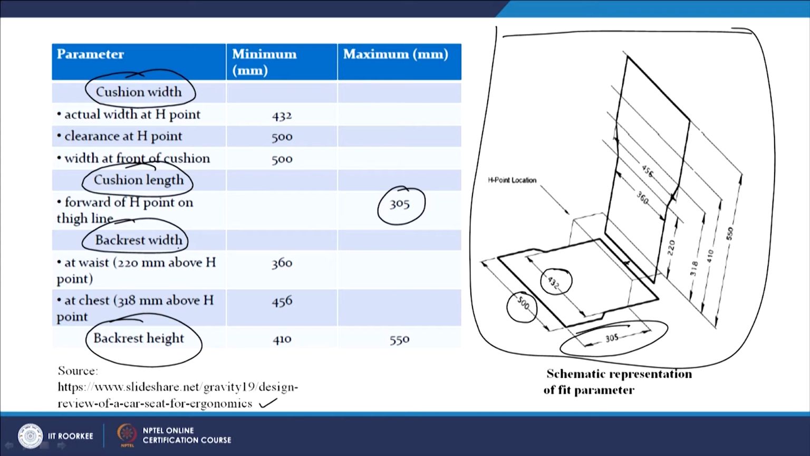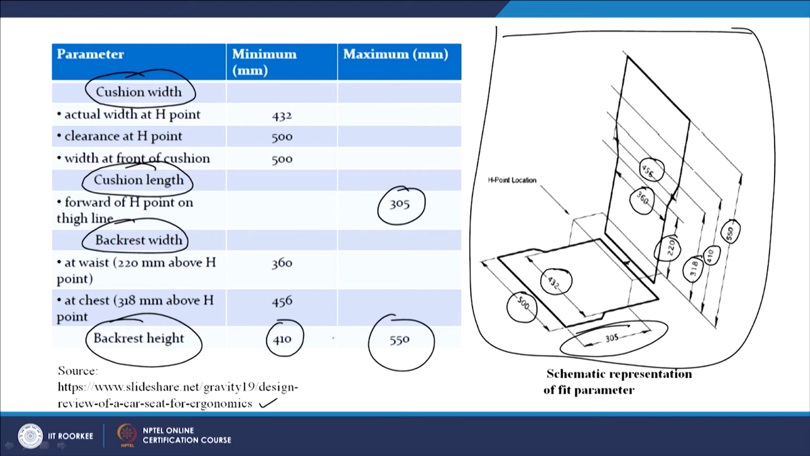Backrest width, you can see at waist 220 millimeter above the H point. H point is somewhere here. So 220 millimeter above the H point, the backrest width must be 360 millimeter, which is given here. And at chest level 318 millimeter above the H point, it must be 456 millimeters. It is given here. And the backrest height, maybe the minimum can be 410, which is given here, and the maximum can be 550. This is the maximum height for the backrest.